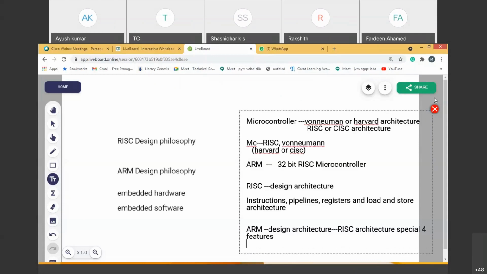Now, what are those special features if somebody asks? Can anyone tell me what the RISC design philosophy includes?